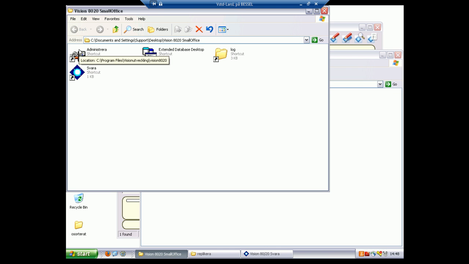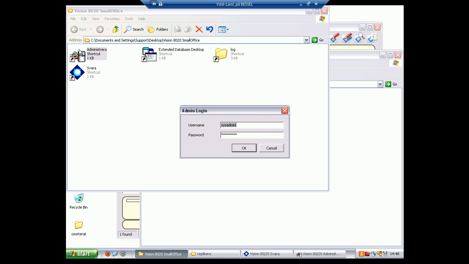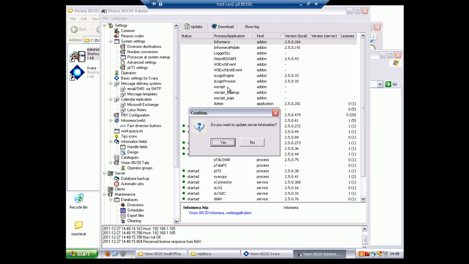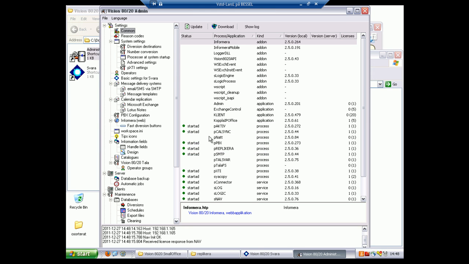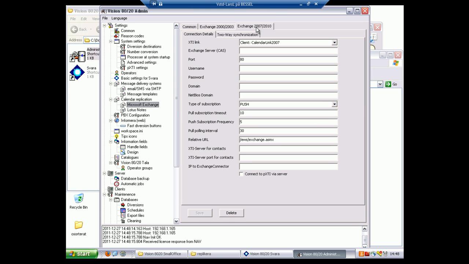Our next move is to make the last configuration in the admin interface of Vision8020. Let's have a look at the admin interface. Select the tab Microsoft Exchange under Calendar Replication and choose the tab Exchange 2007-2010. Almost all these fields need to be filled in order to get the Exchange connection to work properly. Let us start with the Exchange address.